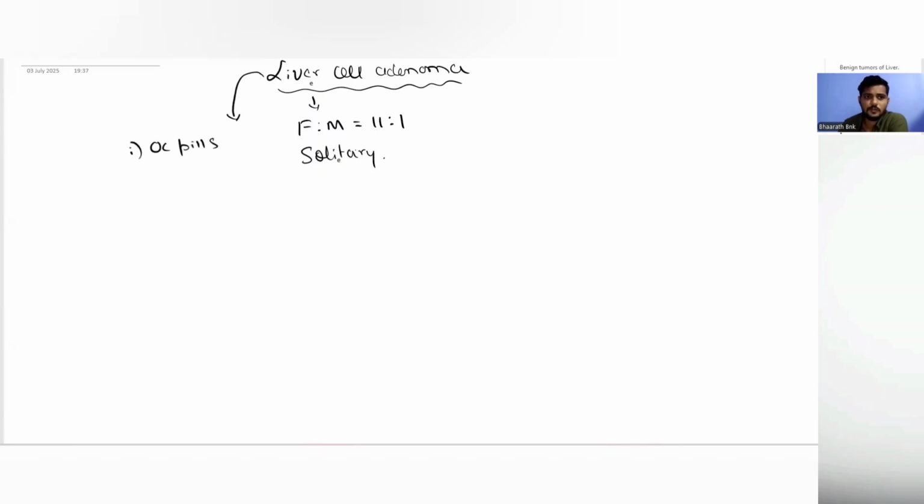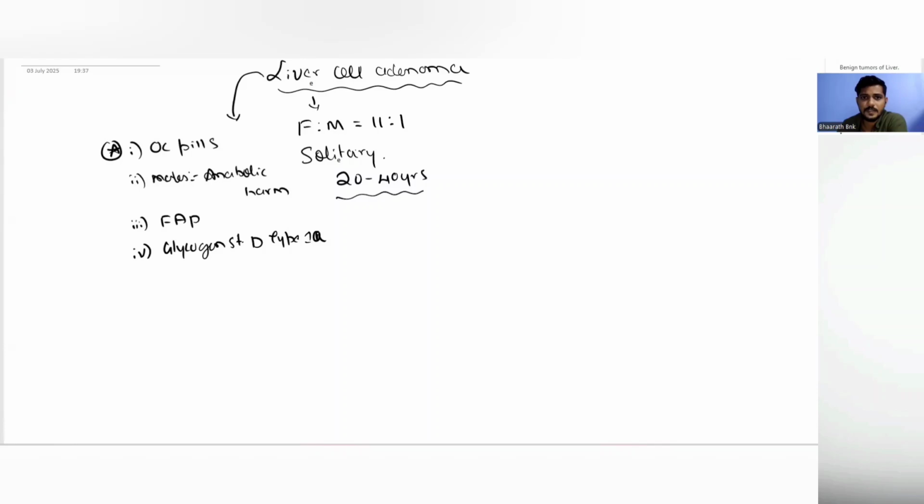So, it is greatly associated with use of OC pills. In males, if they are using anabolic hormones, then there is risk of development of this liver cell adenoma. It has also been seen to be associated with FAP, and it has also been seen to be associated with certain other diseases like glycogen storage disorder type 1A. But most commonly, it is associated with OC pills. That is why it is seen in the age group of 20 to 40 years. So this is a classic liver cell adenoma.